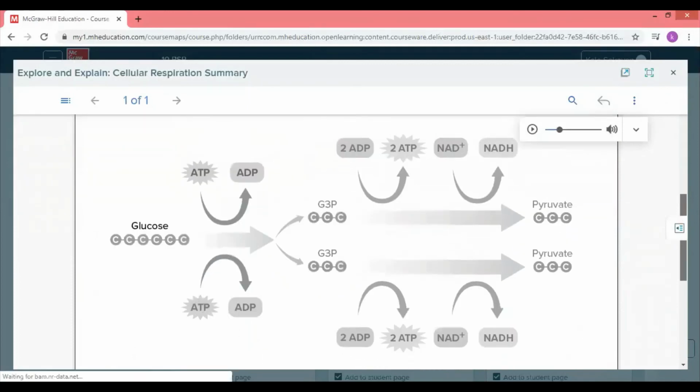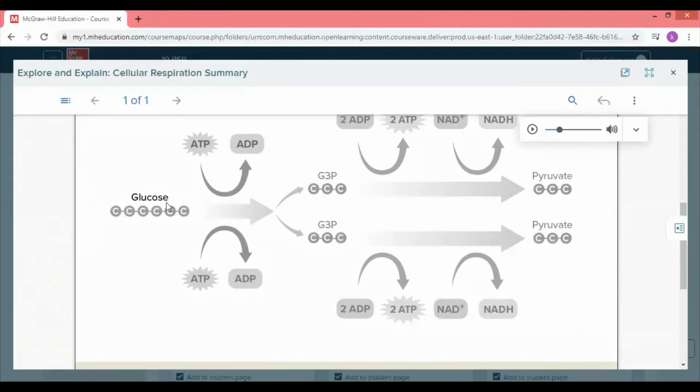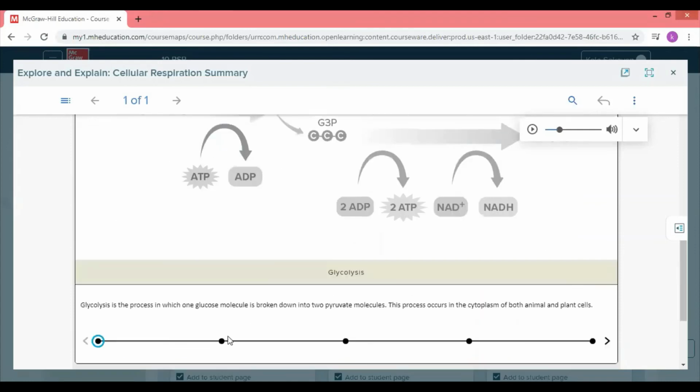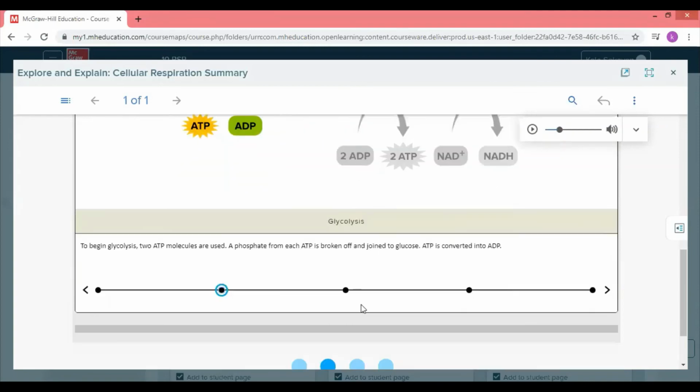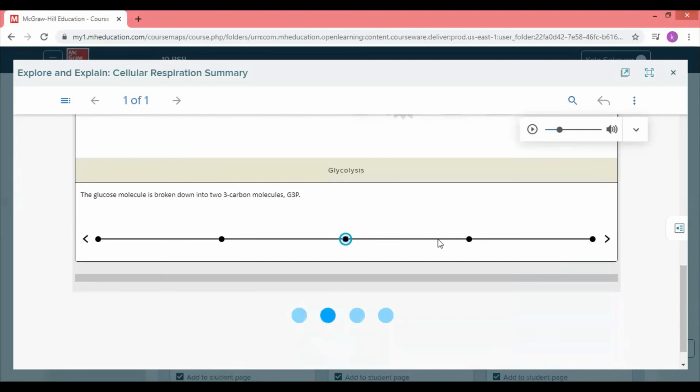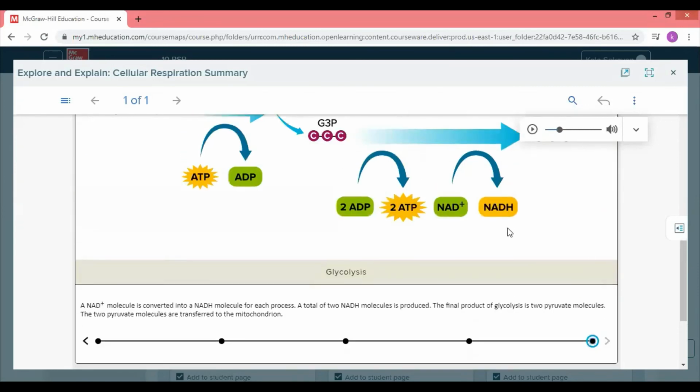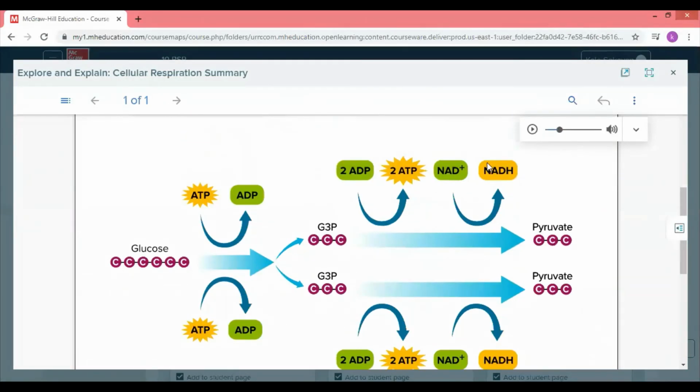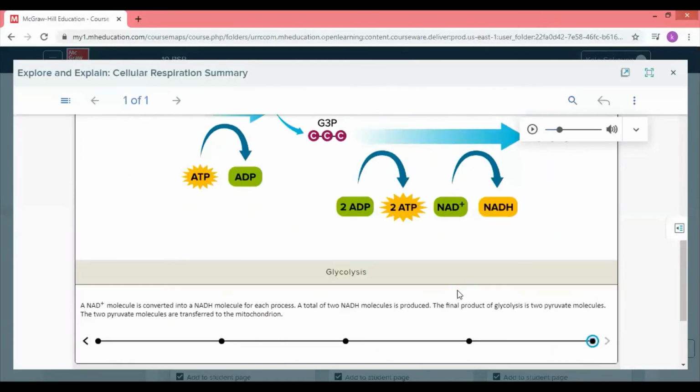Here of course it's going step by step. Glucose, through the process of glycolysis, will give me pyruvate. Pyruvate will enter the Krebs cycle. Of course, for glycolysis, the products are 2 ATP, 2 NADH, and 2 pyruvate molecules. This is simple for glycolysis. As you see, the end products are 2 NADH, 2 pyruvate, 2 ATP molecules.